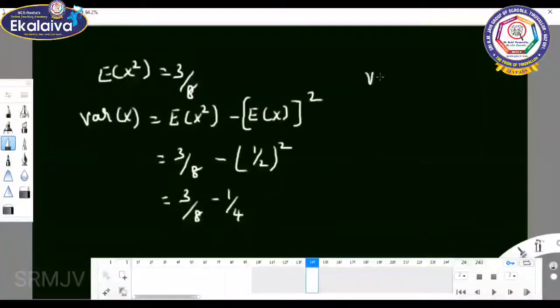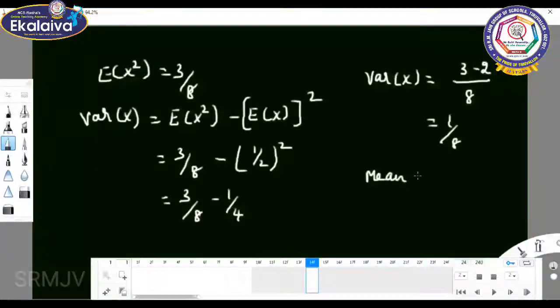So variance of x equal to 8. 8 means 3 minus 2. So the value is 1 by 8. Mean equal to 1 by 2. Variance equal to 1 by 8.